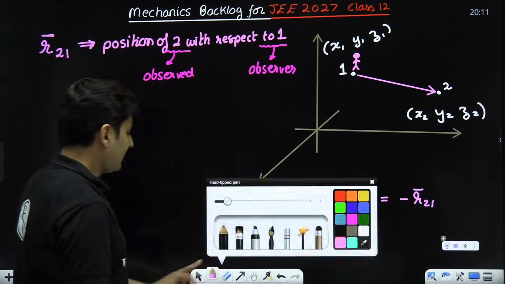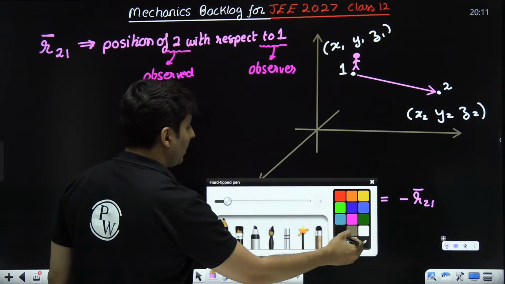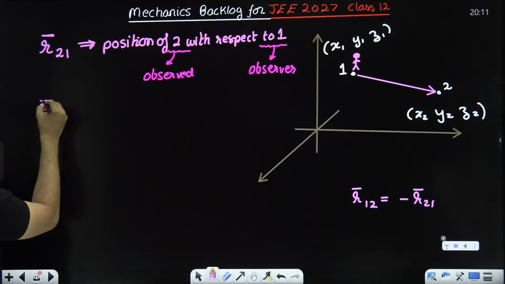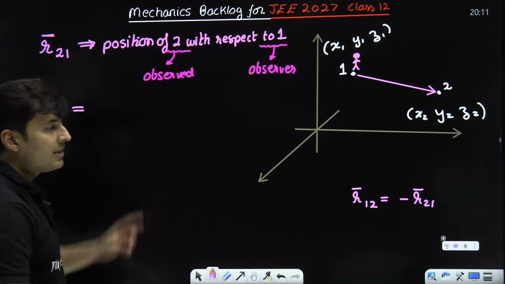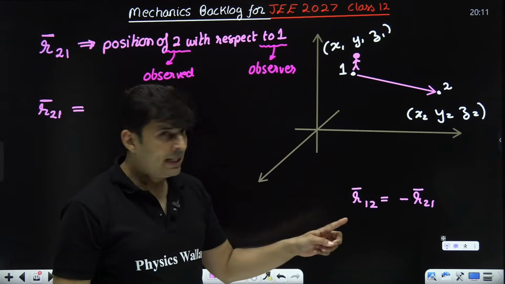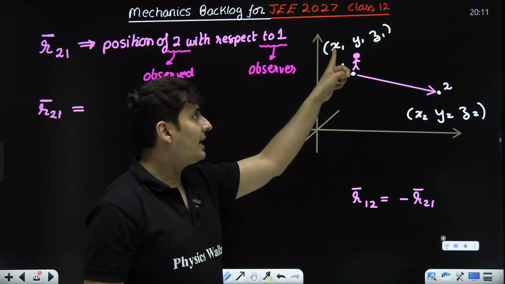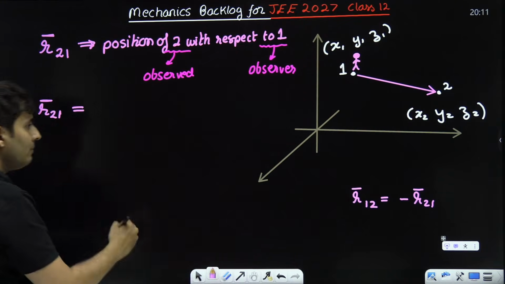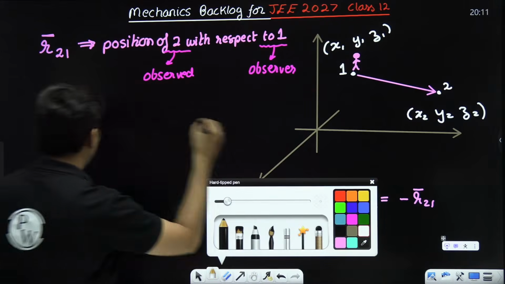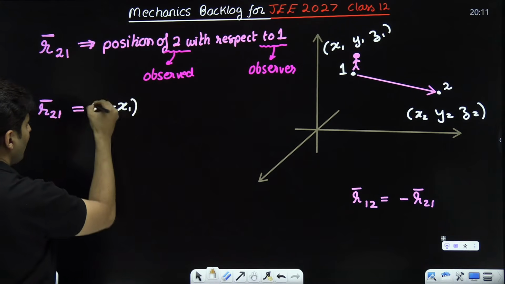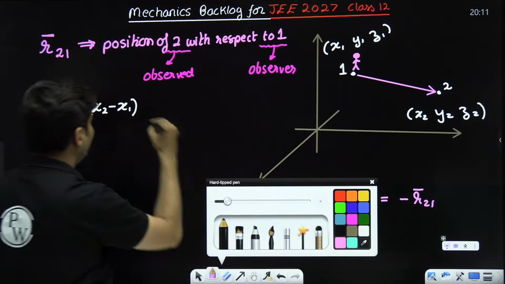Anyway, now what is the value of R21? This is very, very important. R21, what's the value? The value of that is as follows. For the x component, take x2, take x1 coordinate, subtract, and multiply it with i cap. Meaning it's just as simple as take x2 minus x1 and just put i cap in front of it.